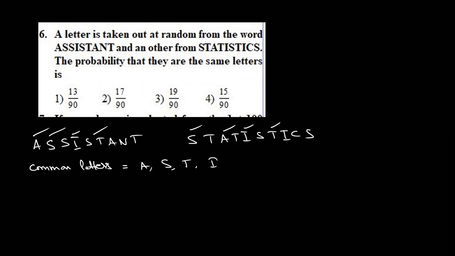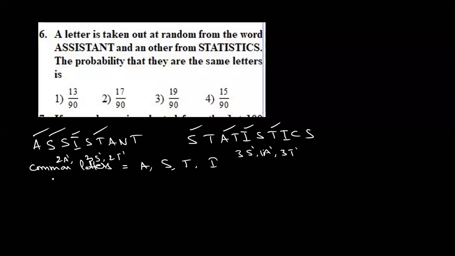So please tell me, in the first case, how many A's are there? Here, 2 A's are there. 3 S's are there. Am I correct? 2 T's are there. The remaining elements are distinct. Here, how many S's are there? 3 S's are there. Only 1 A is there. Common is T, 3 T's are there. See carefully.